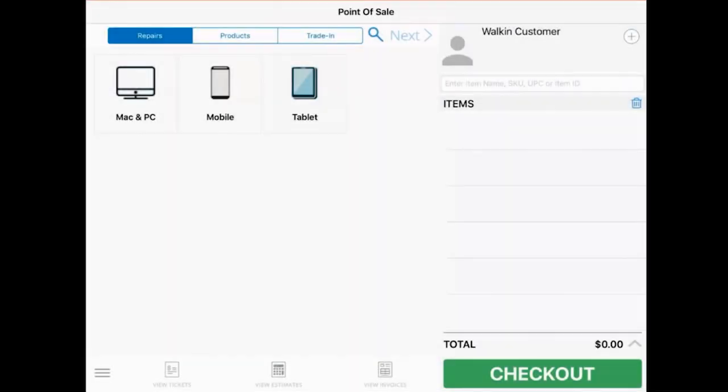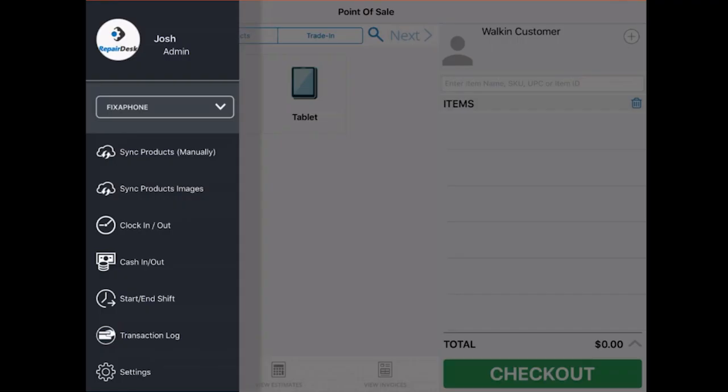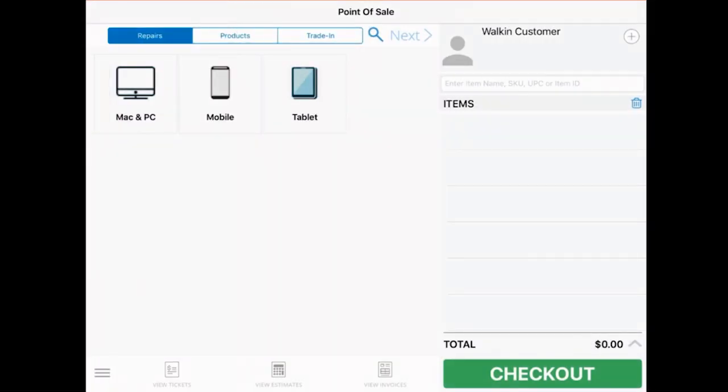You'll first need to log into the iPad POS app with your RepairDesk account. Once you're all set up, we can start creating our ticket. First, select the Repairs tab from your store.